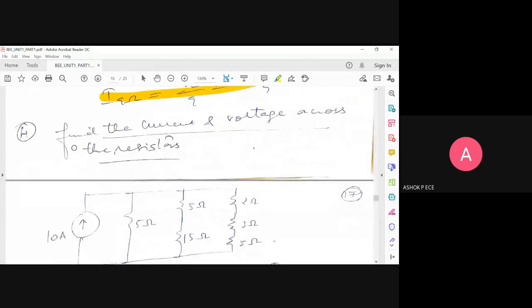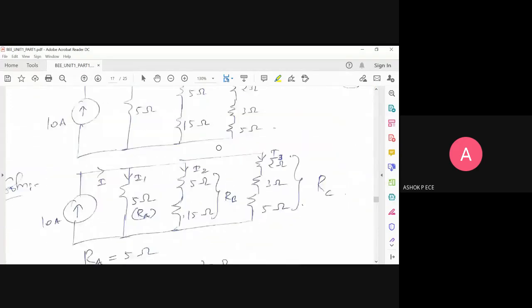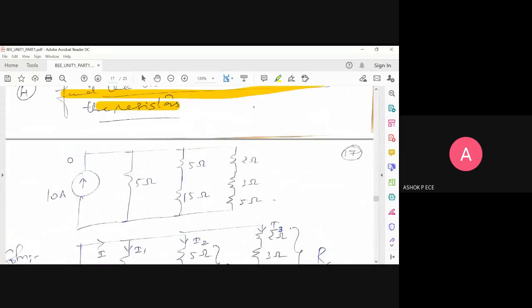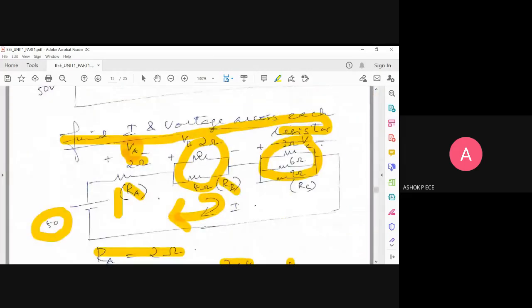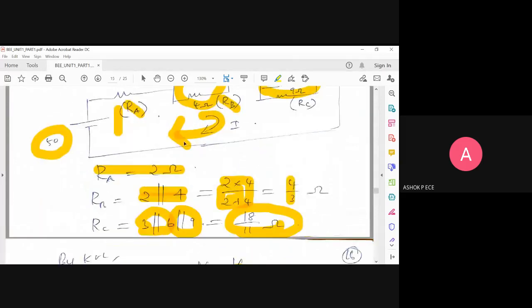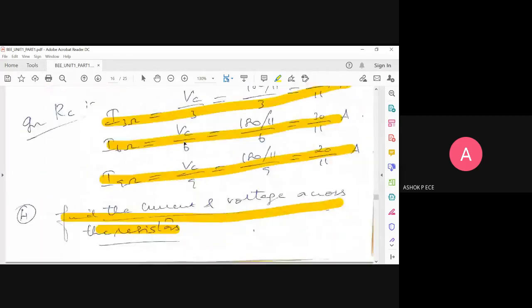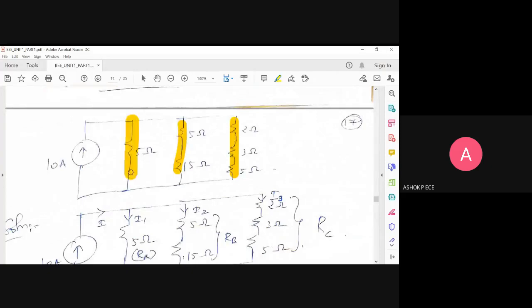Find the current and voltage across all the resistors, the same way. So this is your problem. See here, the circuit is given, you have a current source, and all the elements are in parallel, and within the parallel elements, you have elements in series. It is the reverse of the previous problem. In the previous problem, all the elements were in series, and within them you had elements in parallel. But now all the elements are in parallel, and within them you have elements in series.